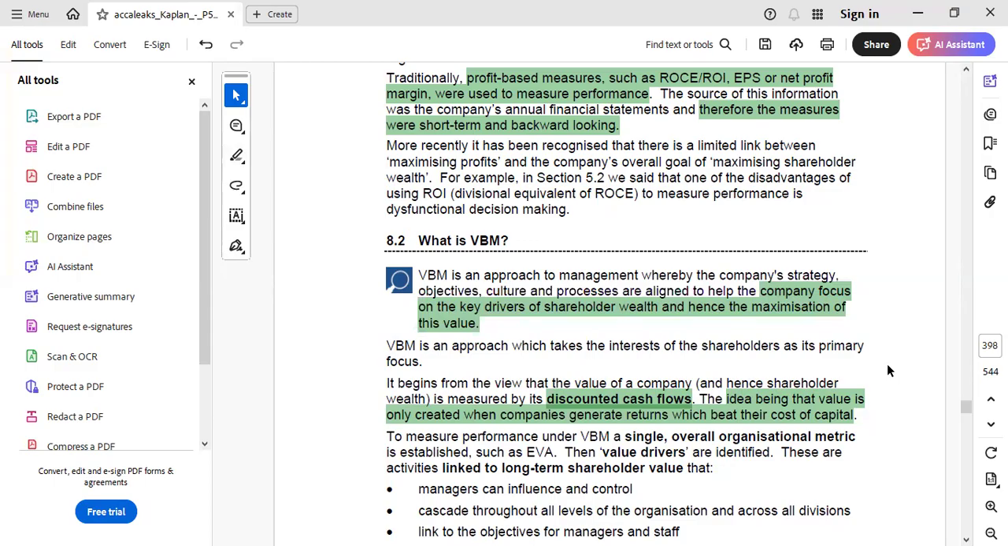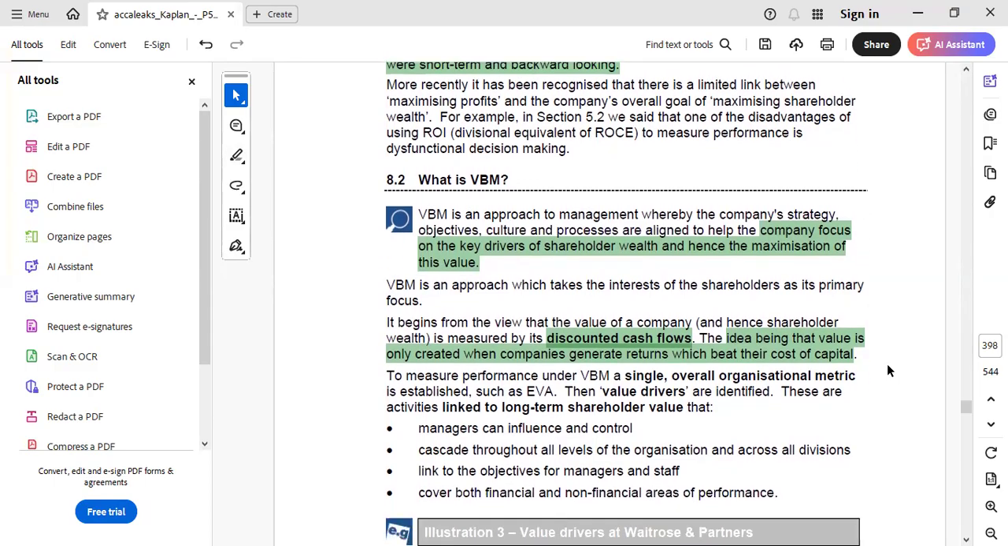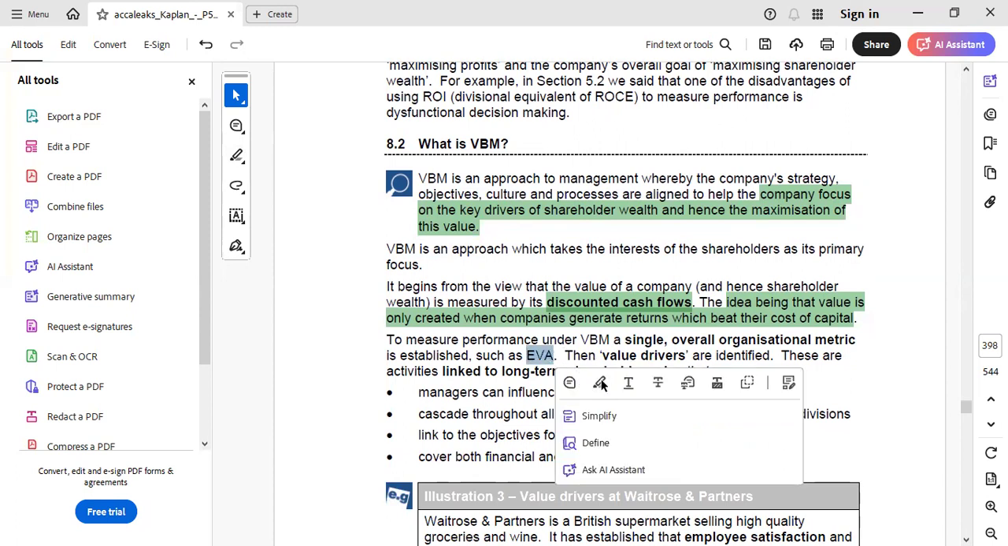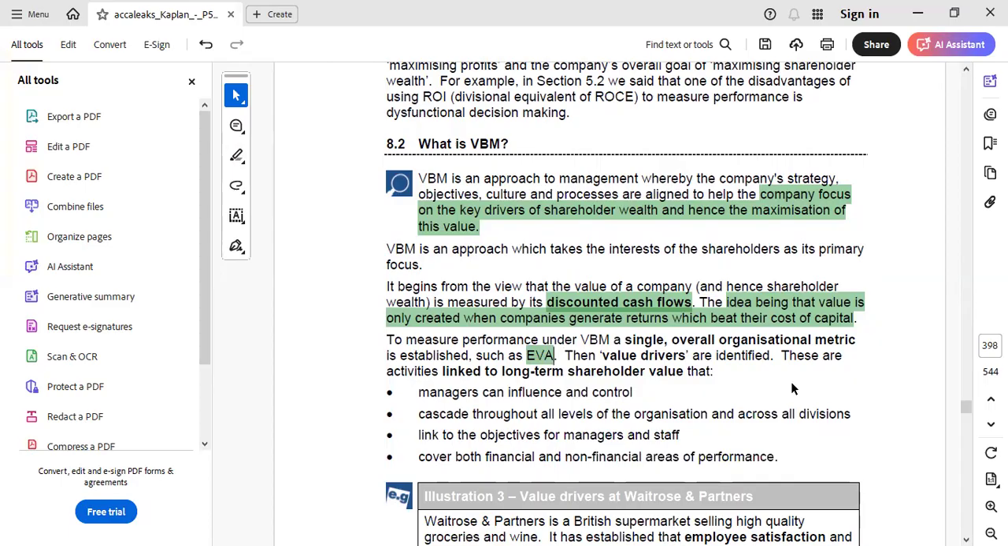So to measure performance in VBM, mostly economic value added, that is EVA, is used. And we all know that EVA is also a very important topic that is asked by the ACCA in almost every sitting of the APM exam. And here in VBM, economic value added is used because it helps in identifying the value drivers.